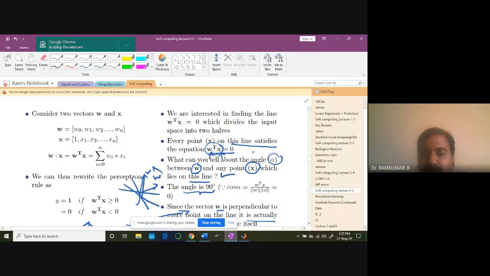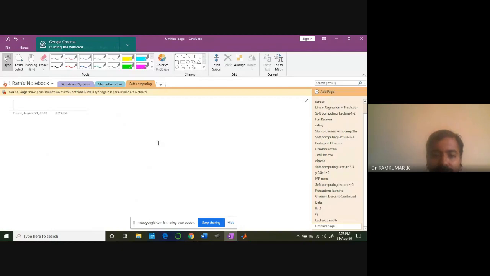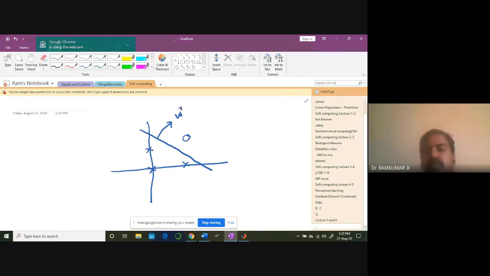Can you see that one idea? We fix the classifier, and these are all the data. We have drawn a line, and we are saying that it satisfies the equation W transpose X equal to 0.